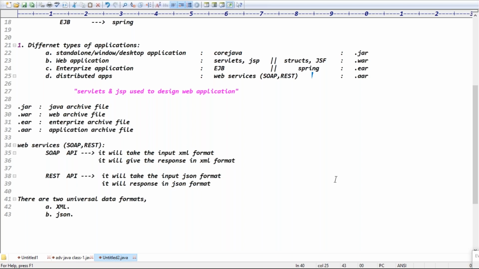Writing this code is also a bit of a difficult process. That's why companies started using the JSON concept. JSON means JavaScript Object Notation. JSON needs very little code, and the data is in key value pair format. That is a universal data format, guys. Are you clear now?